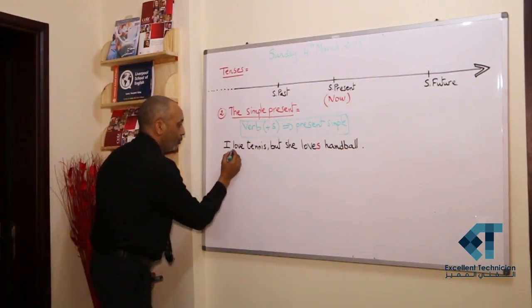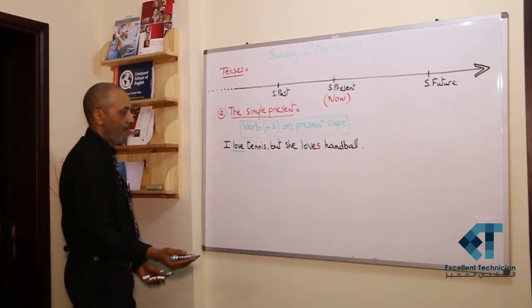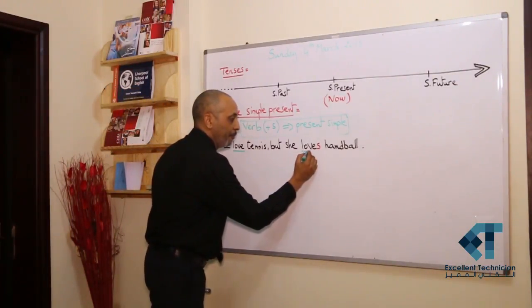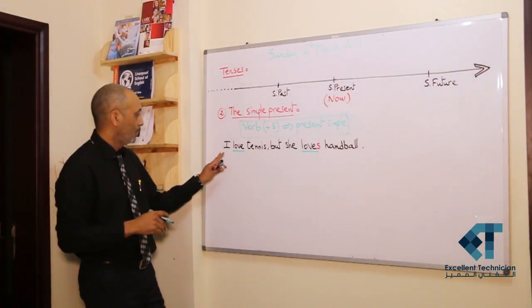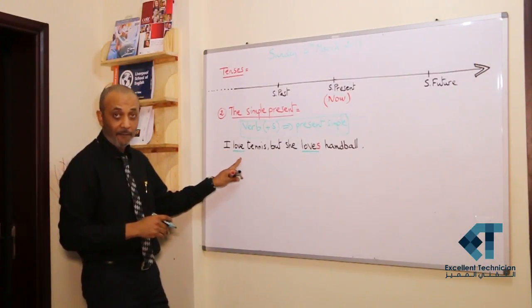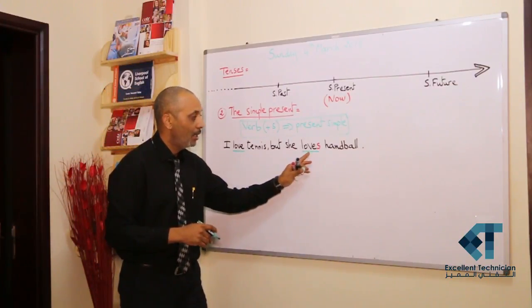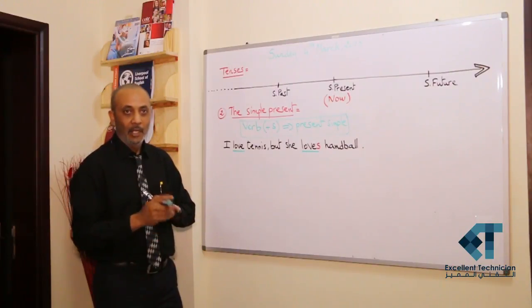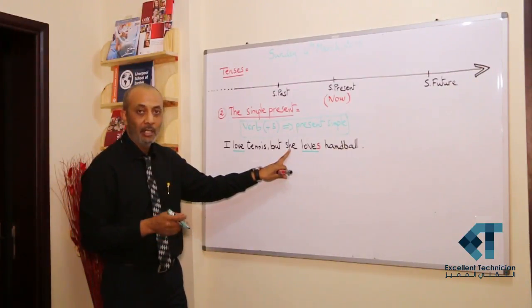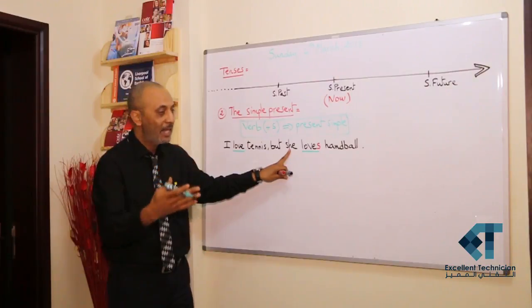Here I have verb to love, same verb to love, same tense, it's the simple present, but with I say love, but with she loves. We add an S. If we replace she by he, it's the same thing.